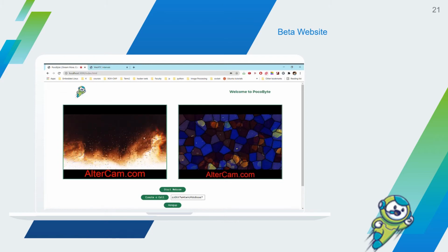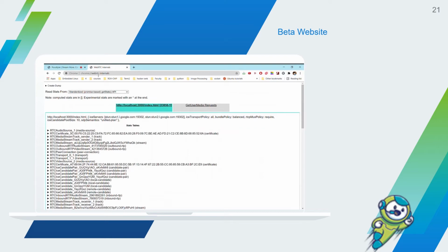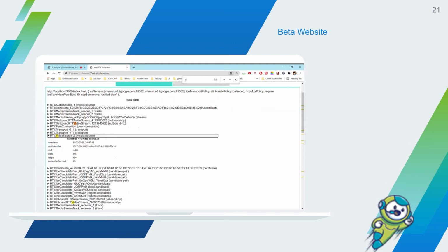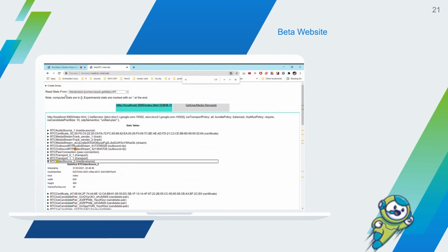This is just a virtual cam, not to show ourselves. Here we can show some features about our video and audio using WebRTC internals. We can see some features like the dimension, width and height, and frames per second, and etc. Many features right here. Thanks for watching.